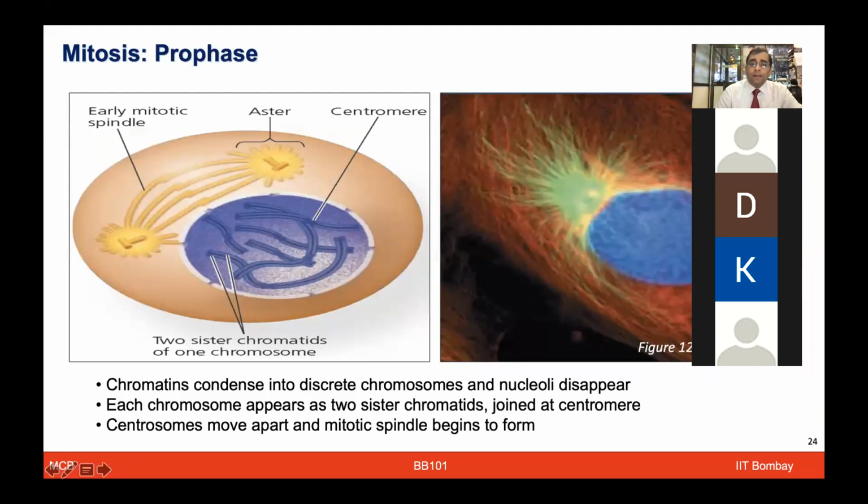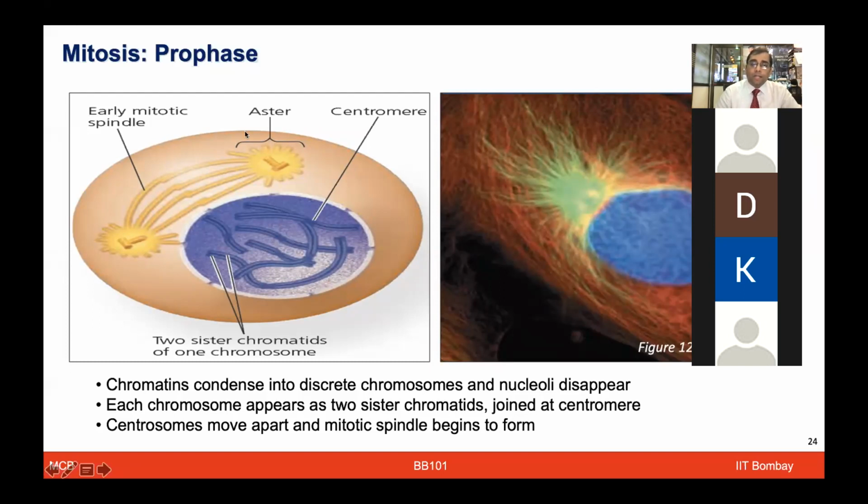On my left side, the image shown is a more conceptual figure. On the right-hand side is a more microscopic image. All of them are from your book, with the figure numbers I mentioned. So prophase is when the cell is getting prepared for mitotic division to happen. And that's where chromatins, which initially are just like threads, start getting condensed. When they start getting condensed, the 2 sister chromatids appear, right? So the first thing in prophase is that these 2 sister chromatids can be seen. Each chromosome will start appearing as 2 sister chromatids joined at the centromere.